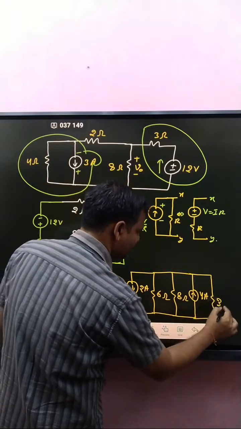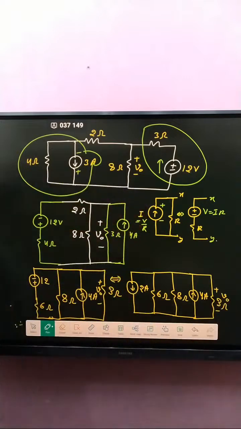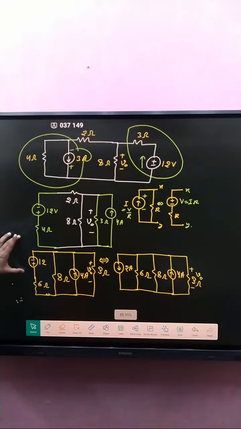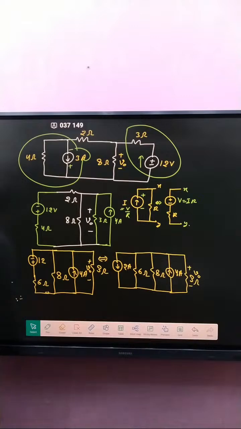And what about that voltage? That is 3 ohm and plus minus V0. Clear? I hope so clear. Okay.